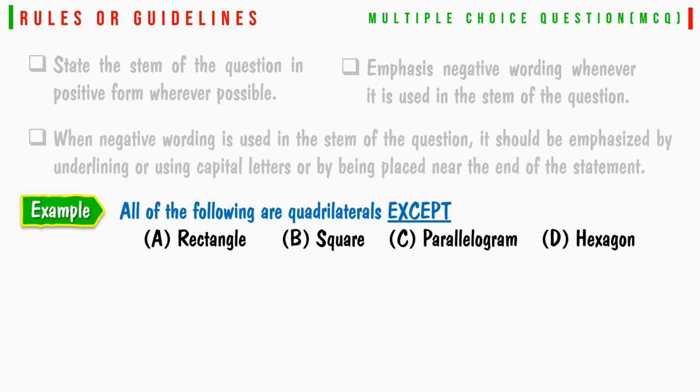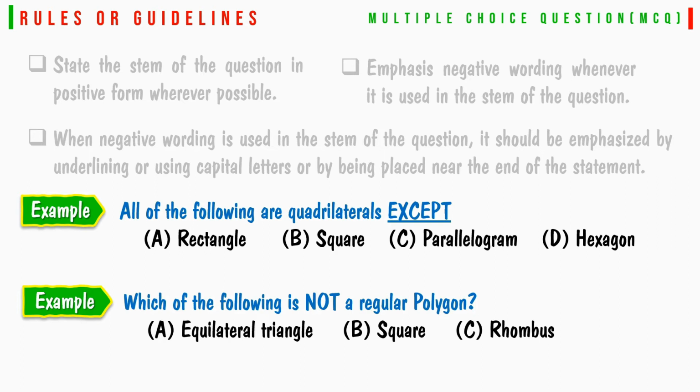For example, all the following are quadrilaterals except rectangle, square, parallelogram, hexagon. Which of the following is not a regular polygon? Equilateral triangle, square, or rhombus?